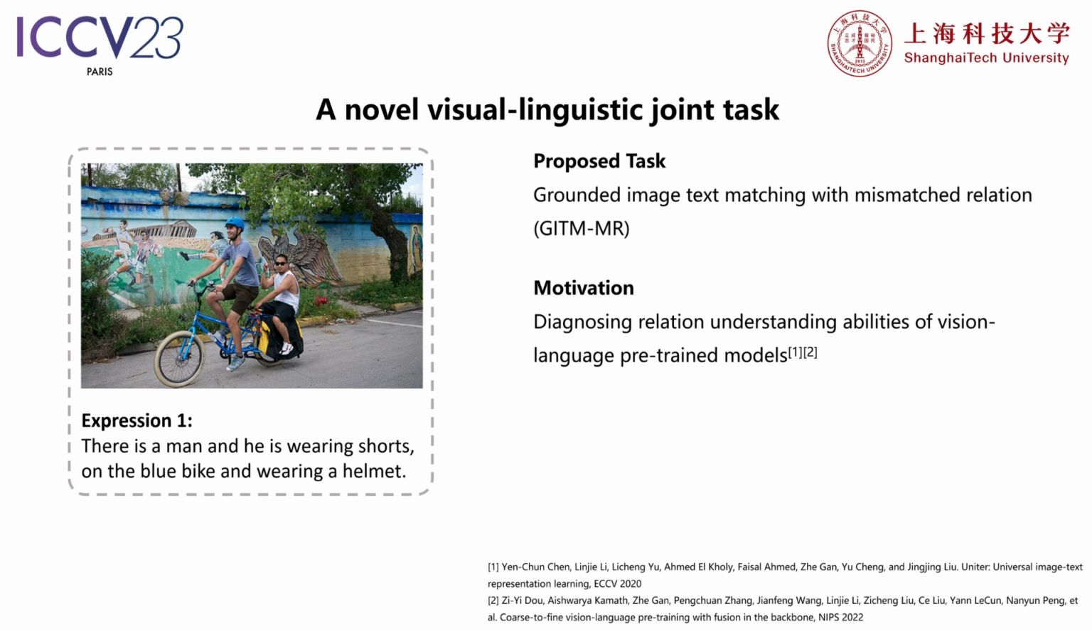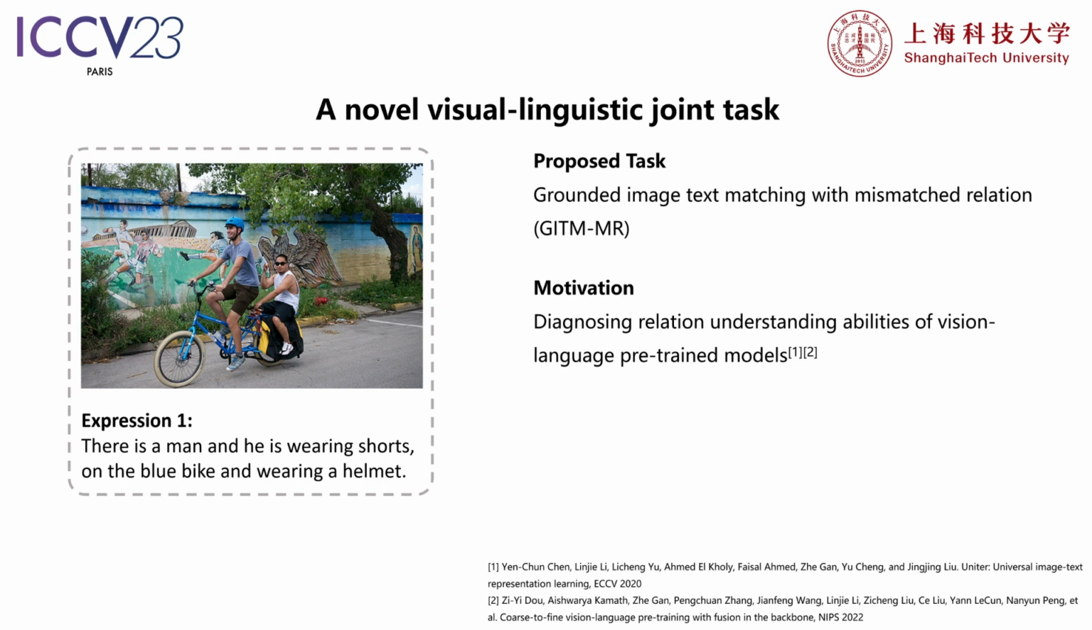While transformer-based vision language processing models have made significant progress on various VL tasks by fine-tuning on downstream tasks, the ability of these models to understand the relationship between vision and language modalities remains to be explored. To provide a thorough study on the relation understanding abilities of the VL processing models, we present a novel joint task. This task, which we termed Grounded Image Text Matching with Mismatched Relation, concentrates on distinguishing subtle differences in relations within the textual and visual modalities. This requires the model to have an explicit understanding of the relations across both modalities.